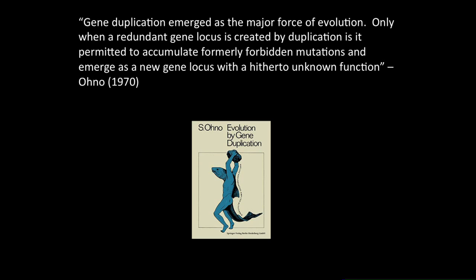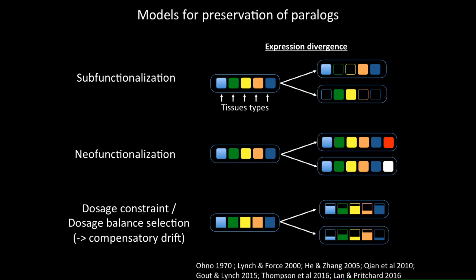However, most commonly, one of the copies accumulates degenerative mutations and basically becomes pseudogenized in a matter of a few million years. There are several models that explain how two copies after duplication can be maintained in the genome. According to classical models, two genes can be maintained in the genome if they diverge either in protein function or in tissue-specific expression before they become pseudogenized. In terms of expression divergence, two copies can split the original expression domain of the unduplicated gene, or they can acquire a new expression domain. So they both become essential.